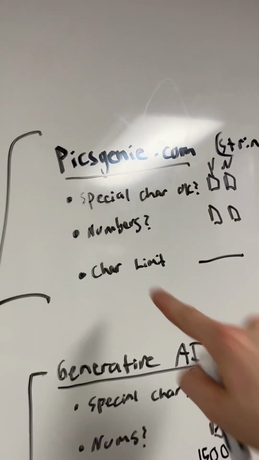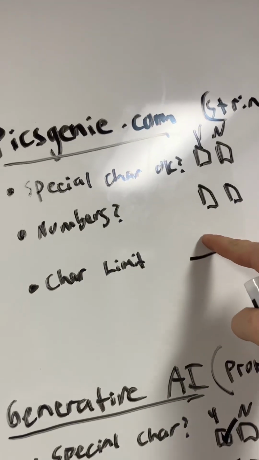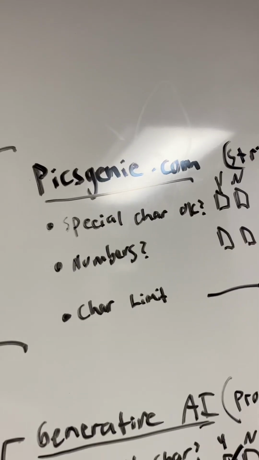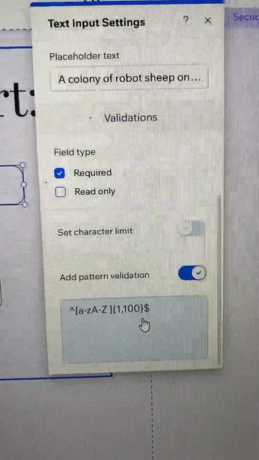Now we need to test if we can input this stuff into PicsGenie.com. I'm pretty sure I can enter 1,500 in and special characters and numbers. I just have to allow it. So I'm gonna go and allow it real quick. If I go to edit field, you can see this right here is a pattern validation thing.